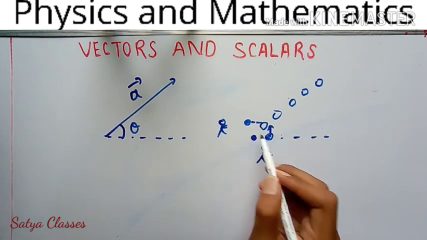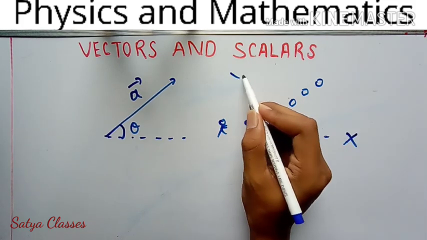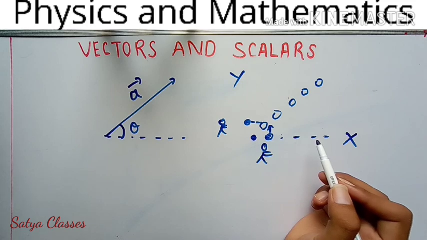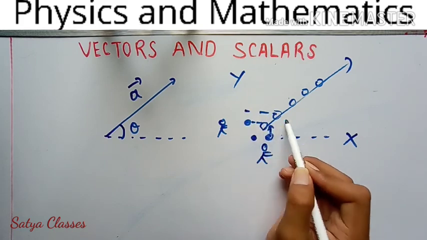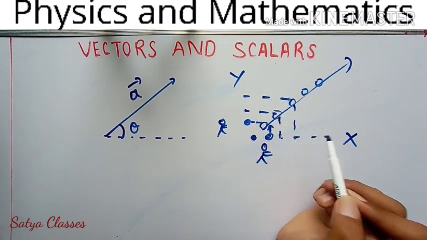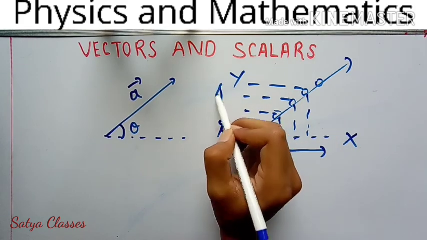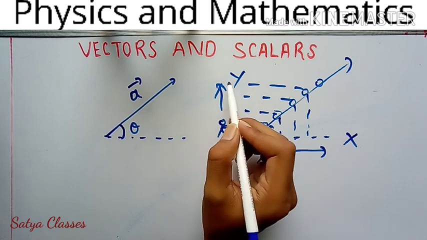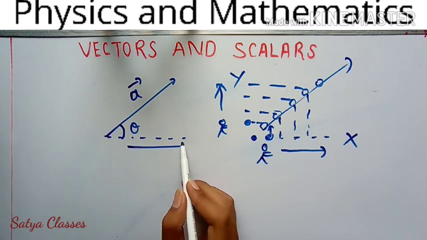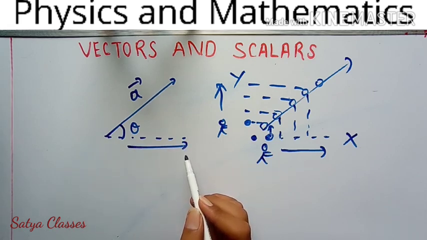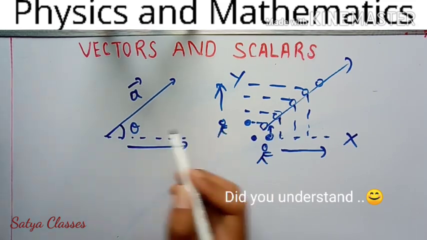So there are two positions, meaning the ball is covering the x-axis and y-axis simultaneously, and the resultant is given in this direction. Every time you can see clearly that the ball has two positions, meaning the ball is covering the x-axis as well as the y-axis. So when you have to deal in a single direction, you have to resolve the components of the vector. Understand? Now I am resolving it.